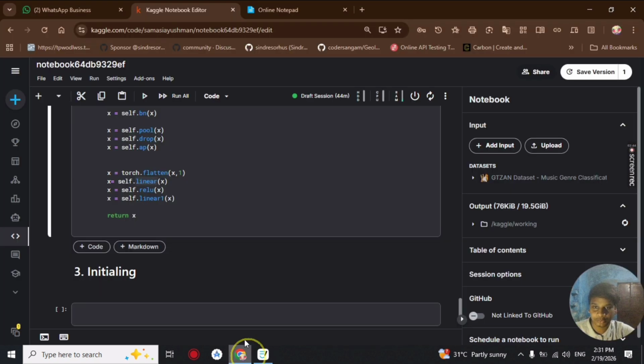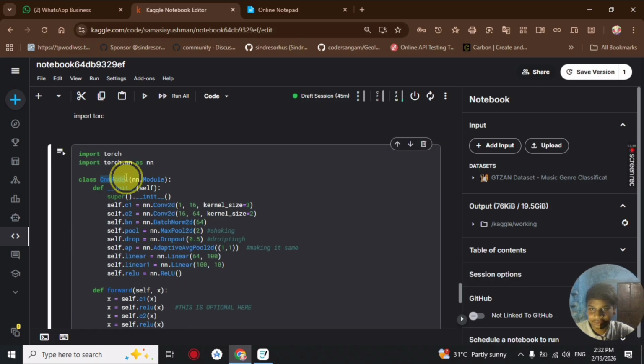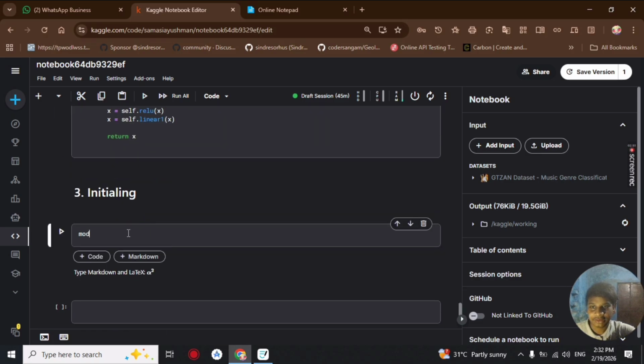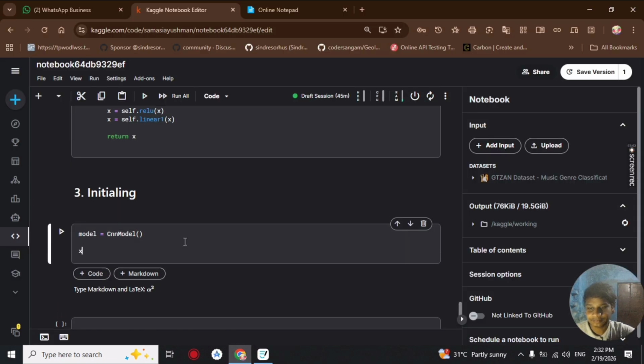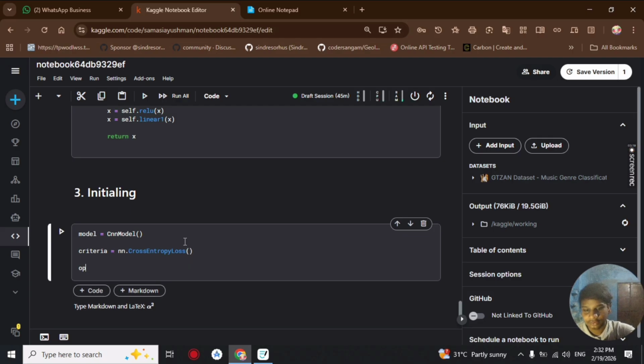Now it's time for initialization, the criterion and the loss function here. For initializing we directly put the class name here. For our criterion we use cross entropy loss, criterion equals nn.CrossEntropyLoss, and for our optimizer we'll be using torch.optim.Adam, passing the model parameters which we defined and a small learning rate.